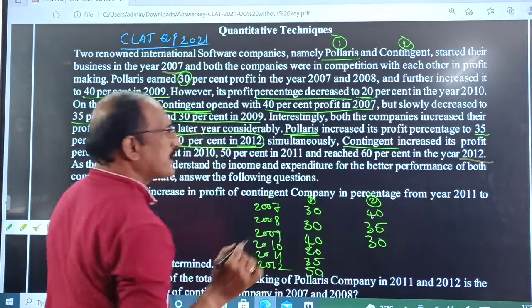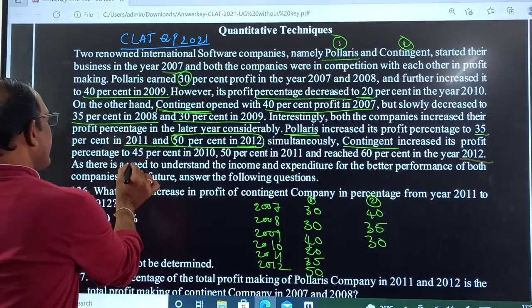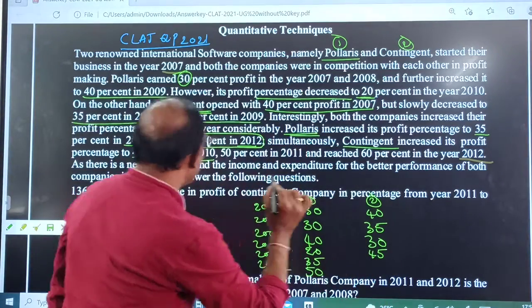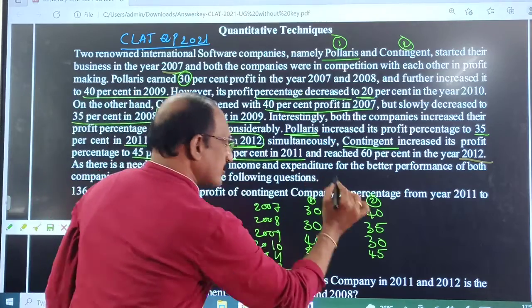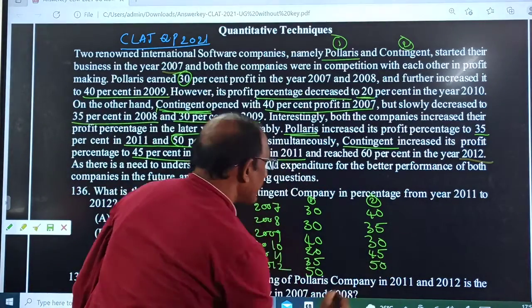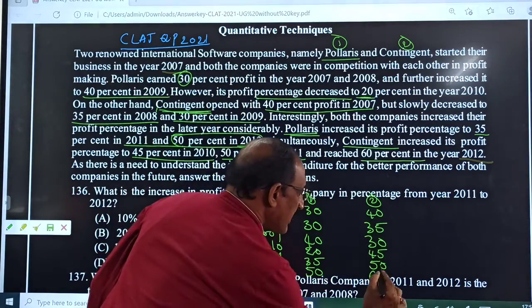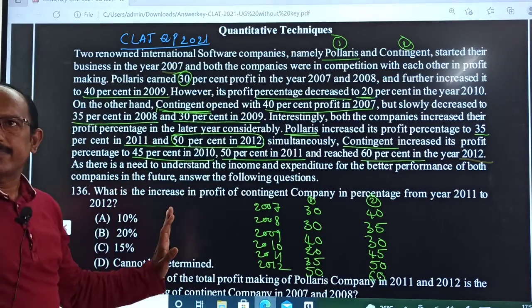Now Contingent: the profit is 45% in 2010, 50% in 2011, and 60% in 2012. Now we have the data exactly.